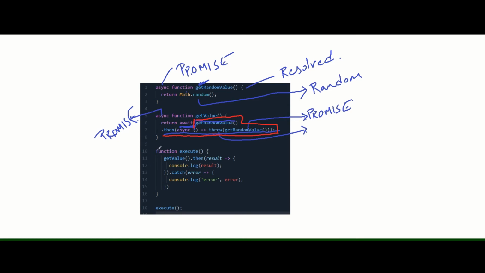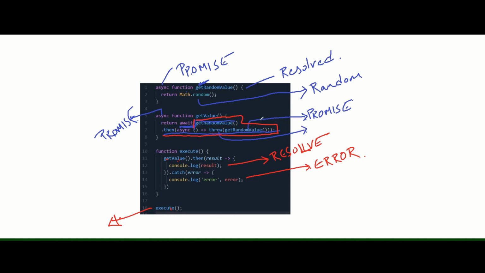Now let's look at this. This execute function is calling get value, and if it returns a resolved promise, then it would go inside then. If it returns an error, it would go inside here. So in case of resolve, and in case of error, it would come here. And finally, we are invoking this execute function. So this execute function would call get value, and then this get value is calling this get random value, and then it's throwing an error with an object.